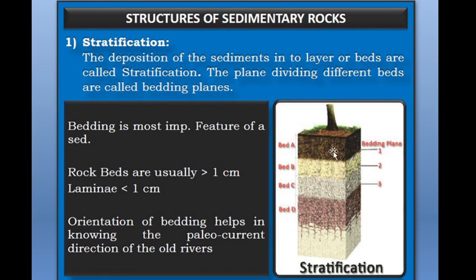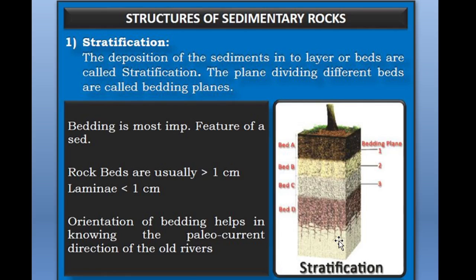Okay, so all this means the sediments are deposited one above the other in different beds. According to their weight they are deposited. First the pebbles or the gravels are deposited, then the sands are deposited, and upon the sands, lastly the clay is deposited.